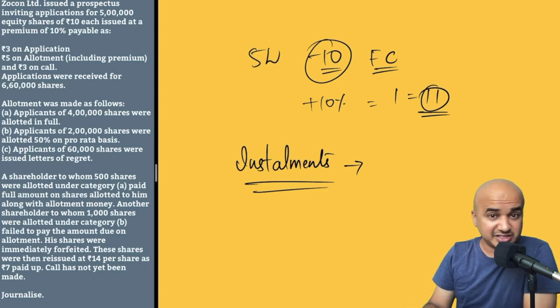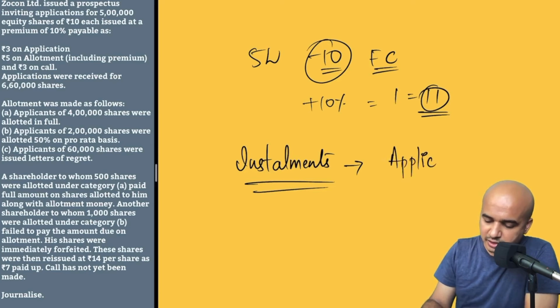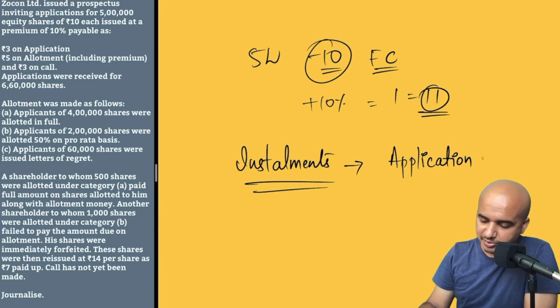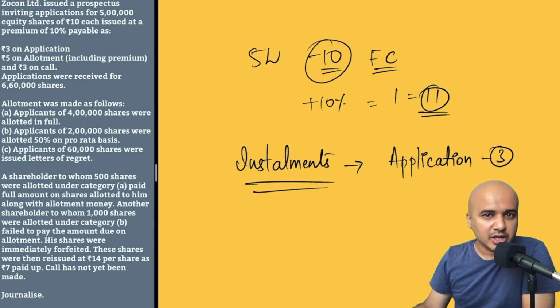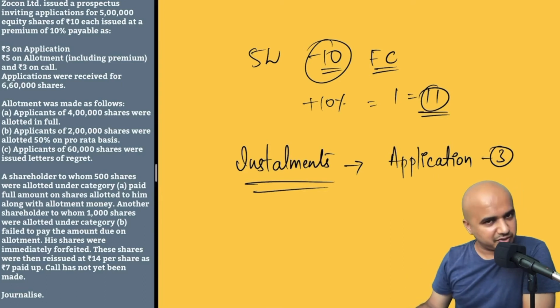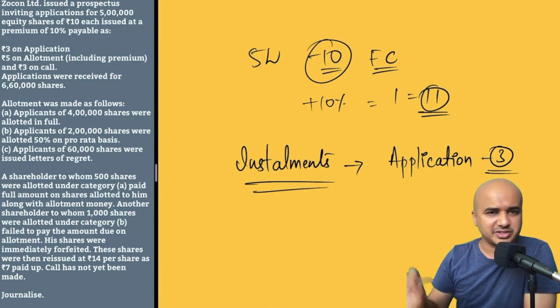So therefore the first installment is obviously known as application. So when you apply for the shares of the company, you pay some amount. In this case, the amount which has been designated by the company is rupees 3. So unless you pay rupees 3 during the application process, it is considered that you have not applied for the shares of the company. That is the amount which you are supposed to pay basically.